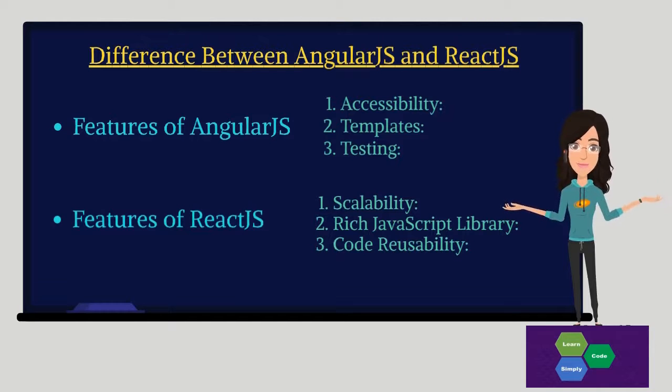One-way data binding. React.js follows unidirectional data flow. As you remember, AngularJS follows bidirectional flow, but React.js follows a unidirectional data flow. So what is this? It is also a very important question. This question is asked many times in interviews. So what is one-way data binding and how does React follow it? The short answer: you can say that React.js follows unidirectional data flow or one-way data binding.